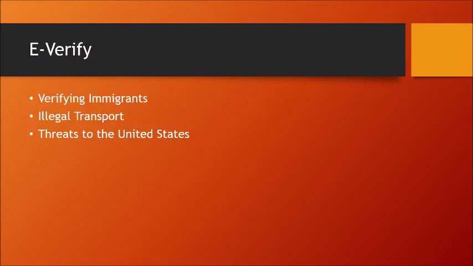E-Verify. They have used a system called E-Verify to help employers verify if immigrants are legally here or not. These systems have helped our country with illegal transport of drugs and terrorists. We often think that the economy is our main focus when thinking of illegal immigrants. But the main problem is not the economy, but the drugs that enter our country and get fed to the American people. There are also threats to our country, whether it be terrorist attacks or possible harm to Americans.